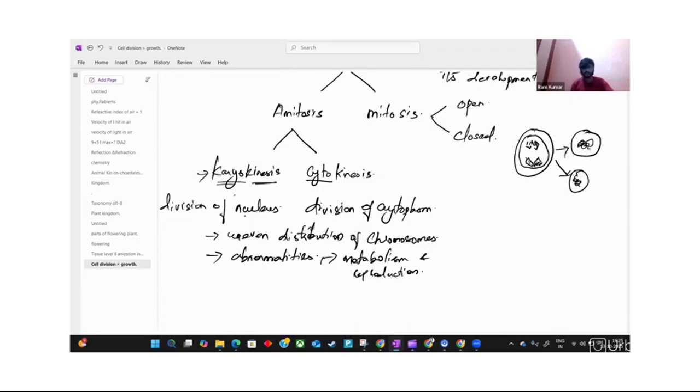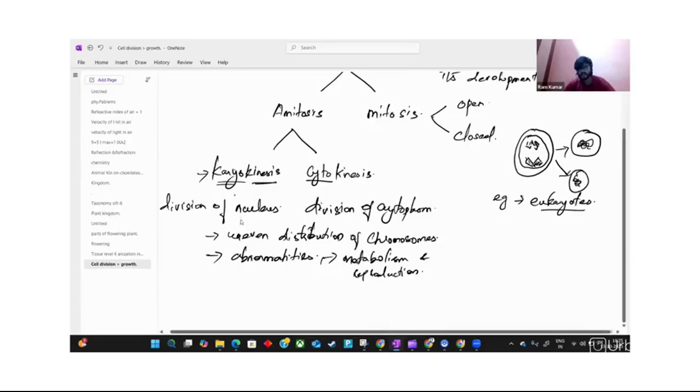The best example for this is many single-celled eukaryotes, which undergo mitosis, which can develop their offspring.